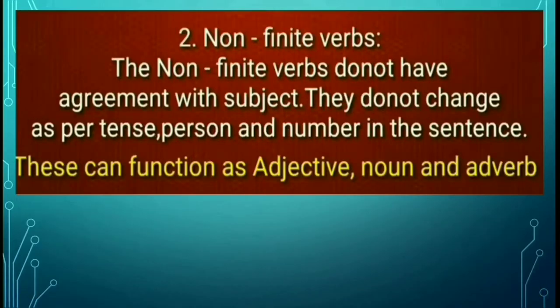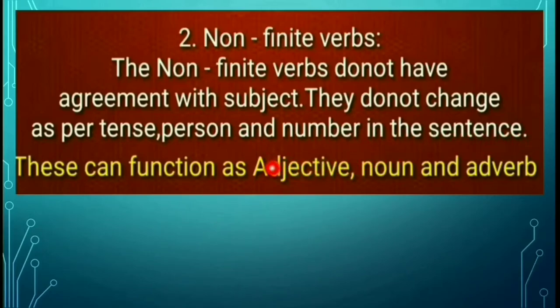Next, non-finite verbs. This is the opposite of finite verbs. What is a non-finite verb? Look at here. Non-finite verbs do not have agreement with the subject. They do not change as per tense, person and number in the sentence.